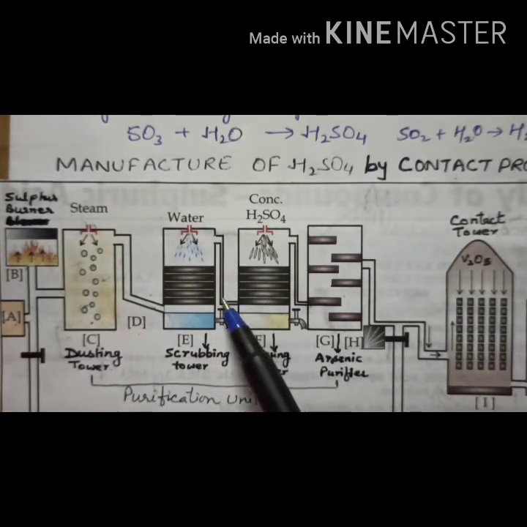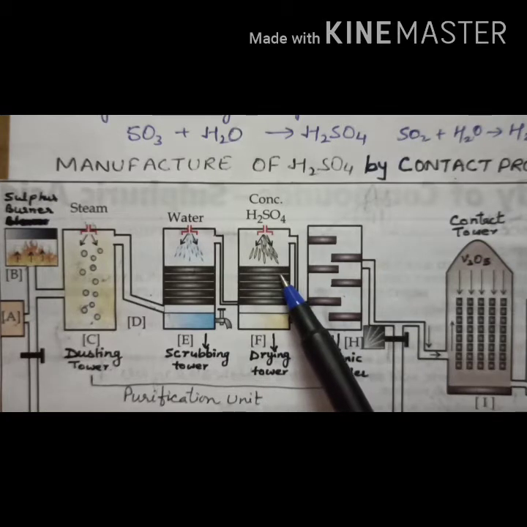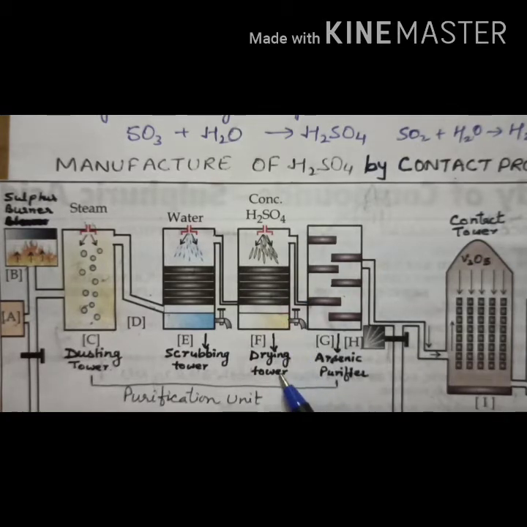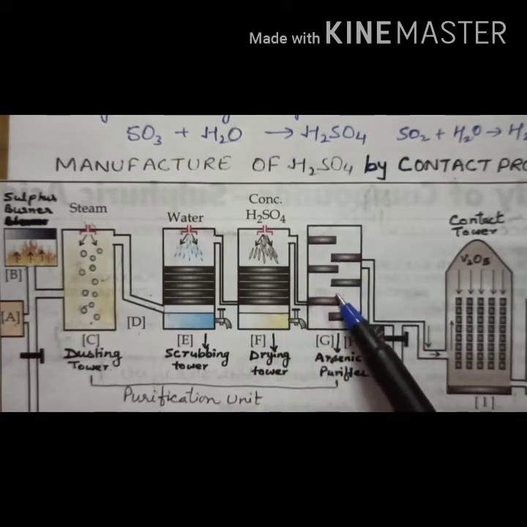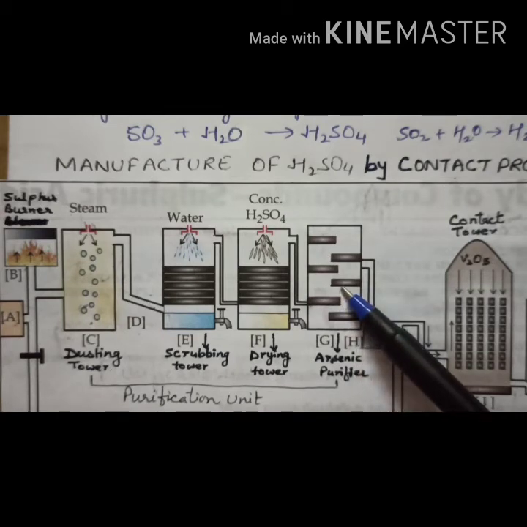Then it is passed to the next tower, called the drying tower. Here the gas coming into this tower may contain water vapors. To remove these water vapors, concentrated sulfuric acid is passed, because concentrated sulfuric acid is a drying agent and will remove all the water vapors. Then it is passed to the arsenic purifier.